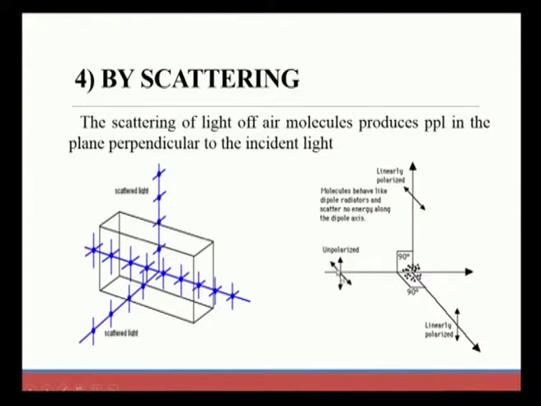Here, unpolarized light falls on molecules present in air. Due to the scattering effects, we can observe linearly polarized light in different directions, at 90 degrees. The molecules behave like dipole radiators and scatter no energy along the dipole axis, but they help in producing linearly polarized light in different directions.